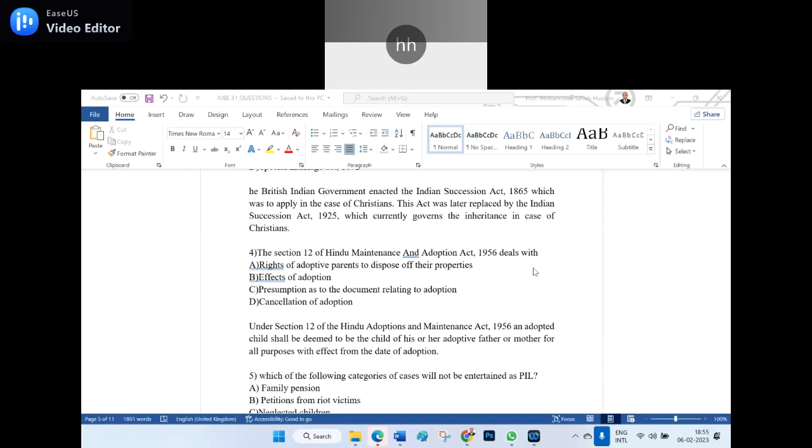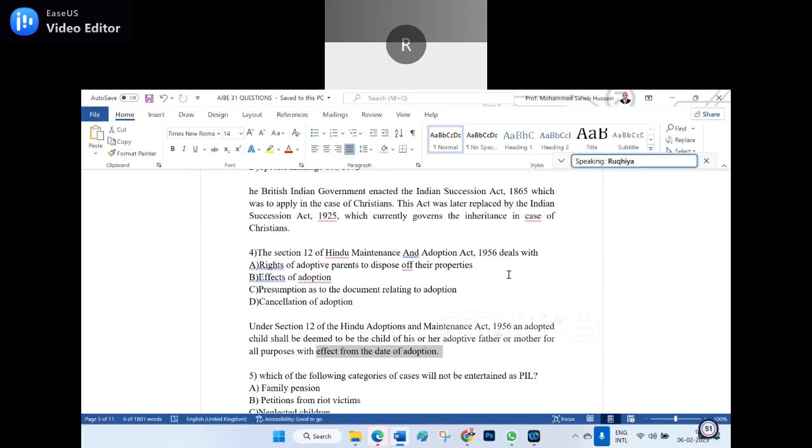The fourth, here say, Section 12 of the Hindu Adoption and Maintenance Act 1956 deals with, say, Maintenance and Adoption Act. They give the options: A, right of adoptive parents to dispose of their properties; B, effect of the adoption; C, presumption as to the document relating to the adoption; D, cancellation of adoption. So what did you take? Effects of adoption. It's an adoptive father and mother, all purpose effect from the date of adoption. See here, I gave the highlighted. Which is the right answer? Option B, sir. Option B is the right answer.